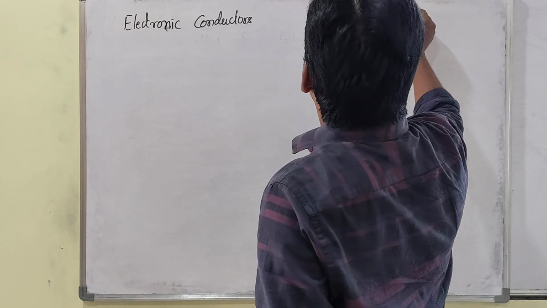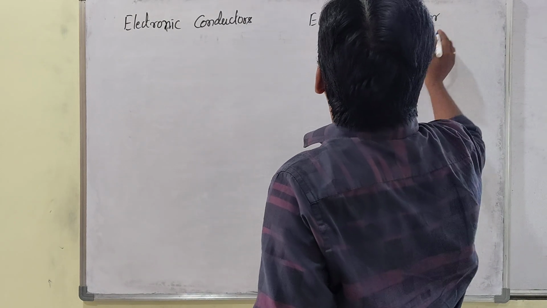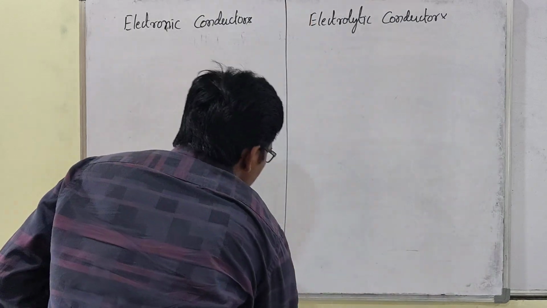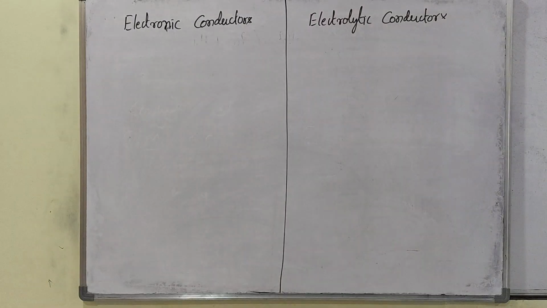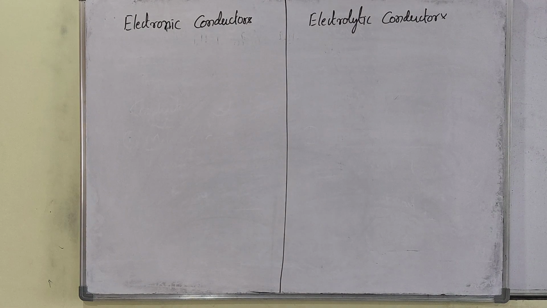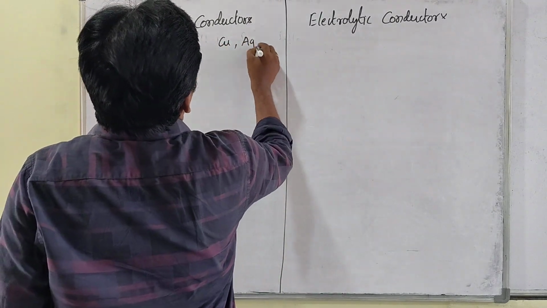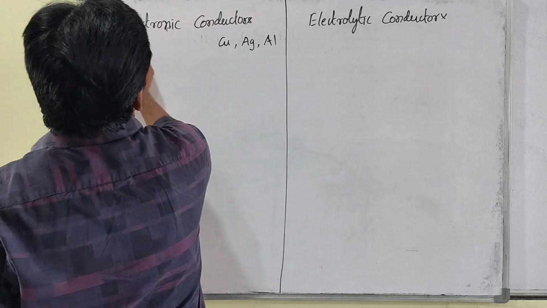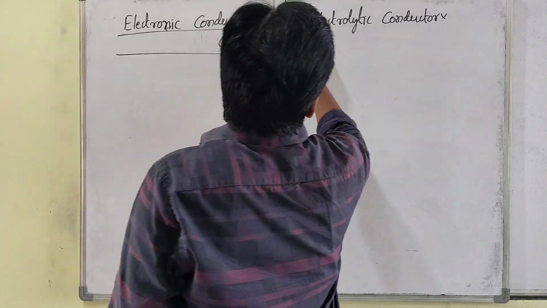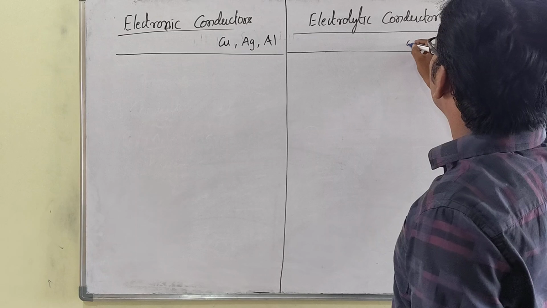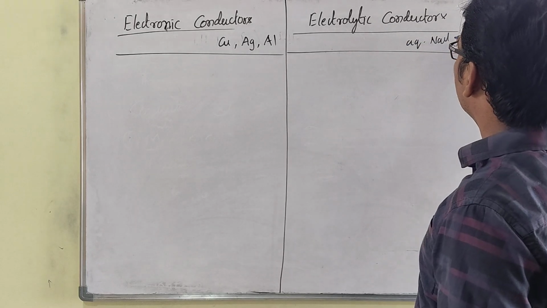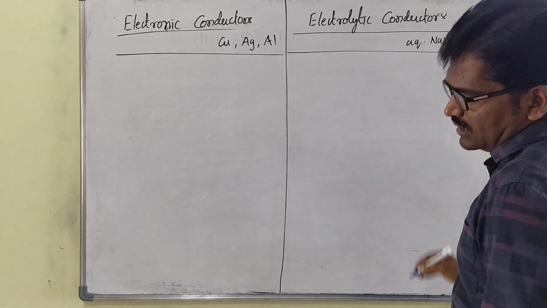Electronic conductors, I told you, have examples such as copper, silver, and aluminum. Then for electrolytic conductors, I told you, aqueous solutions of NaCl, KCl, NaOH. All these are examples.